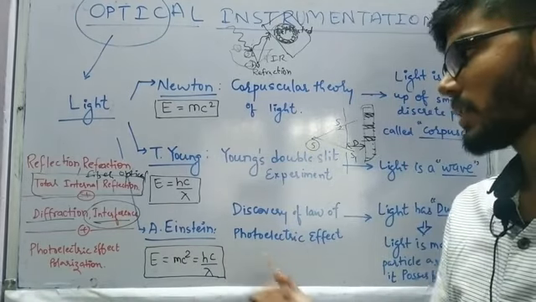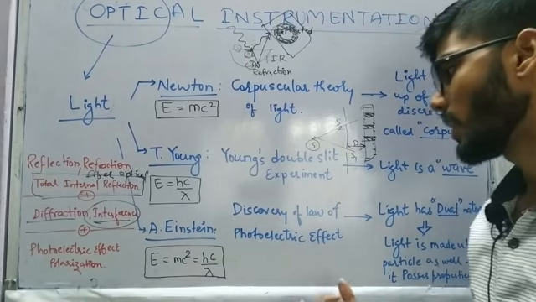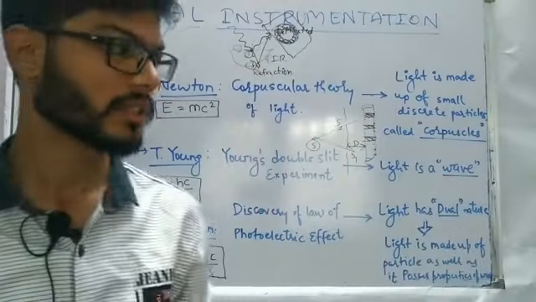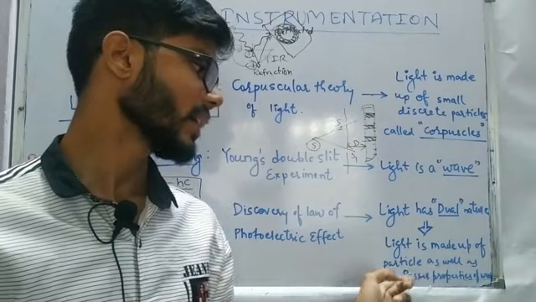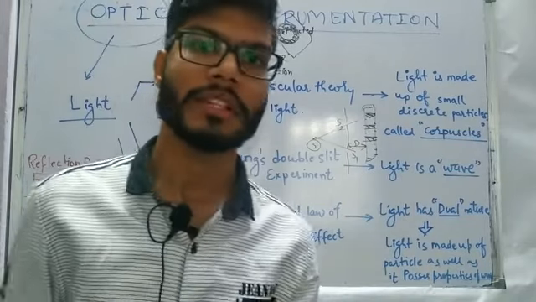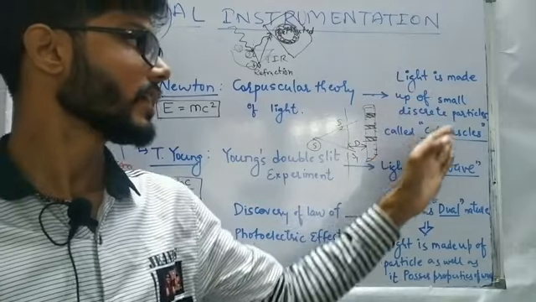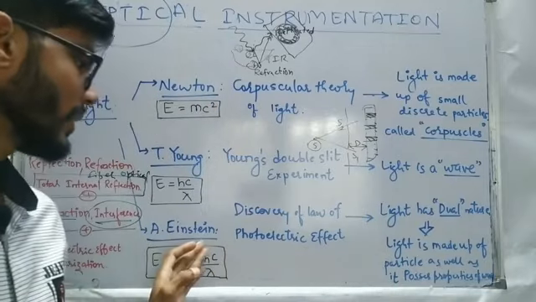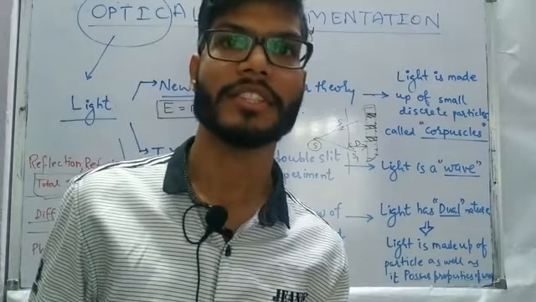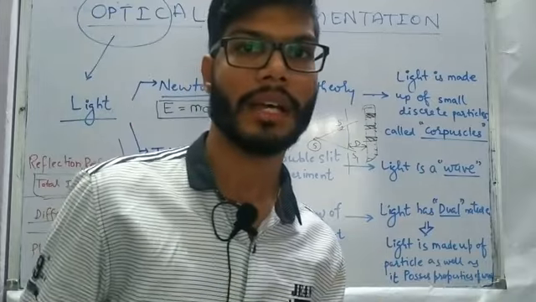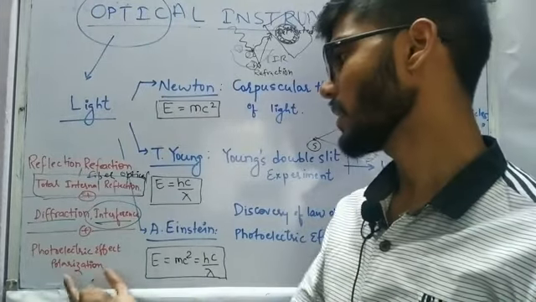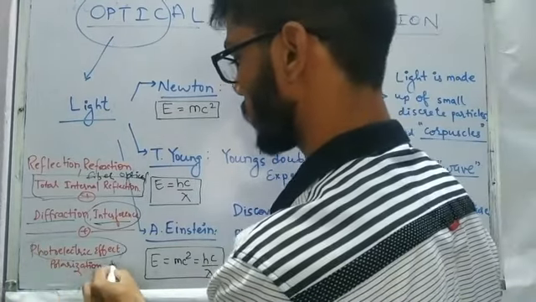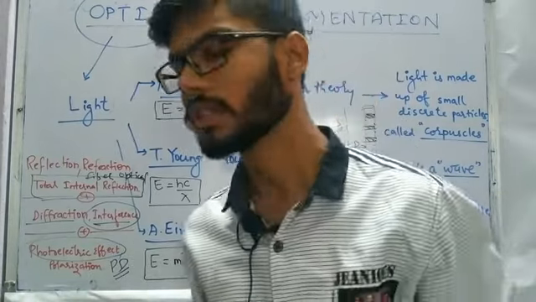Moving further, the third scientist, Albert Einstein, gave the discovery of the law of the photoelectric effect. Based on it, it was proven that light is made up of particles as well as having the properties of a wave. From Newton we had light as a particle, and from Young we had light as a wave. But from Albert Einstein, we have the conclusion that it has the nature of particle as well as wave. So light has a dual nature. Based on that, we had another effect known as the photoelectric effect or polarization. Based on this, we are going to study photo detectors.